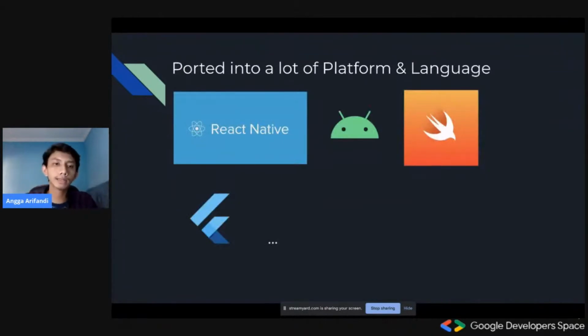Okay, next one is Redux has already been ported into a lot of platforms and languages. Originally Redux is available for React, and then it's also available for React Native. And then there are also some ported versions for Android, which is Redux Kotlin, for example, or Redux Java. And then it was also available for Swift as well. And lastly, it's also available for Flutter as well. So that is a really good point.